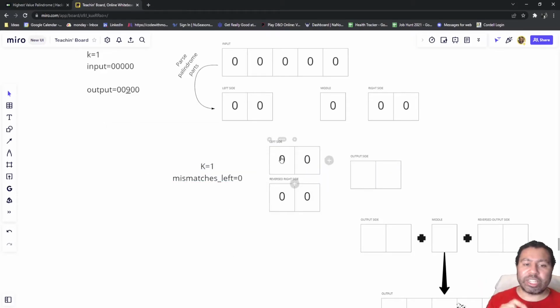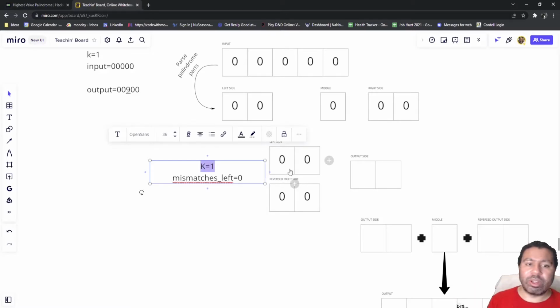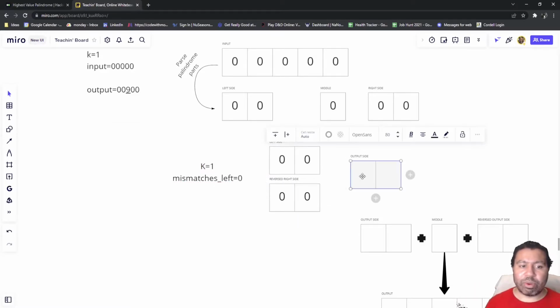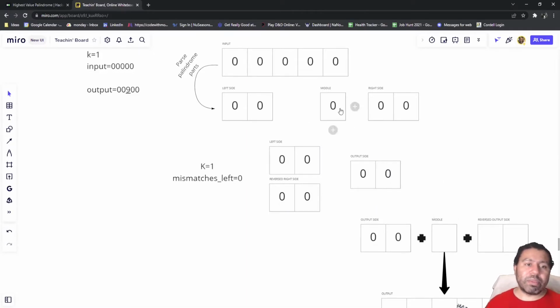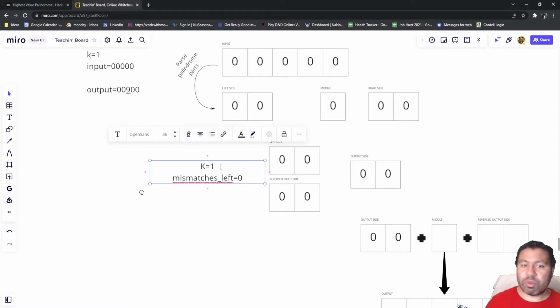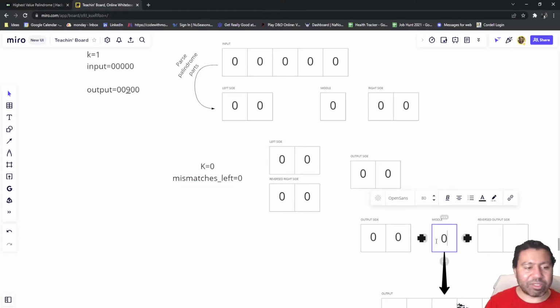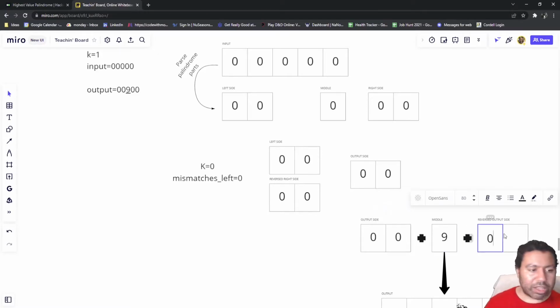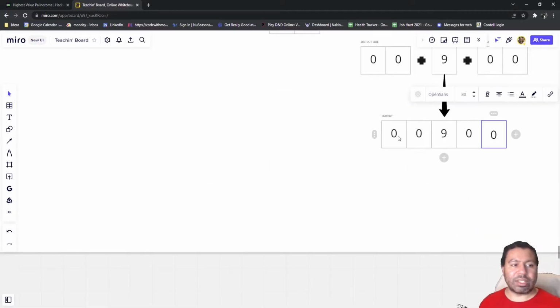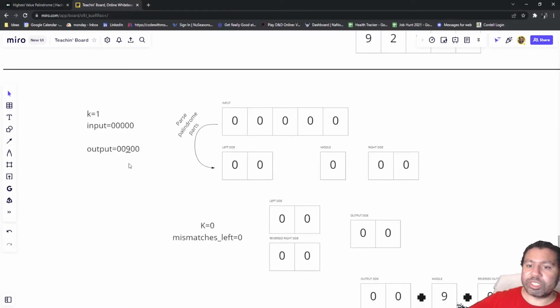If we go through our iteration, we'll see, okay, 2 zeros, can I have 2 9s? The answer is no, and that's always going to be the case. So our output will just be 0, 0 here. And so we carry that over here. Now when we consider our middle, we look to it and say, okay, do we make you a 9? And the answer is yes, we have surplus here. So we can decrement that by 1. Not that we're going to use it anymore, but we do have 1 left over. Instead of a 0, we now make that a 9. And then the reverse of the other side is 0. So here we have the largest number you can make out of that situation.